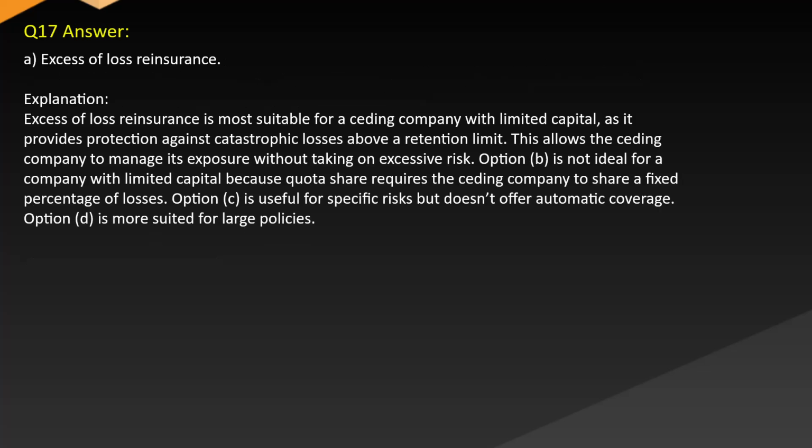Answer A. Excess of loss reinsurance. Explanation: excess of loss reinsurance is most suitable for a ceding company with limited capital, as it provides protection against catastrophic losses above a retention limit. This allows the ceding company to manage its exposure without taking on excessive risk. Option B is not ideal for a company with limited capital because quota share requires the ceding company to share a fixed percentage of losses. Option C is useful for specific risks but doesn't offer automatic coverage. Option D is more suited for large policies.